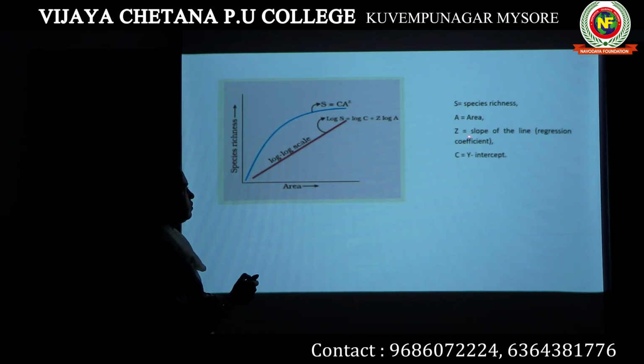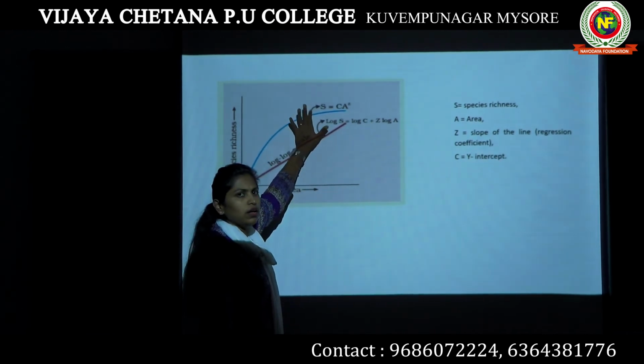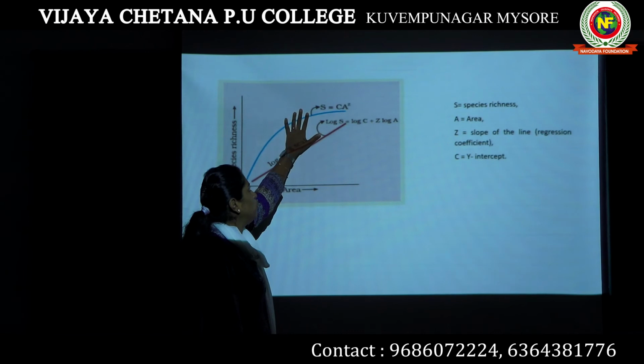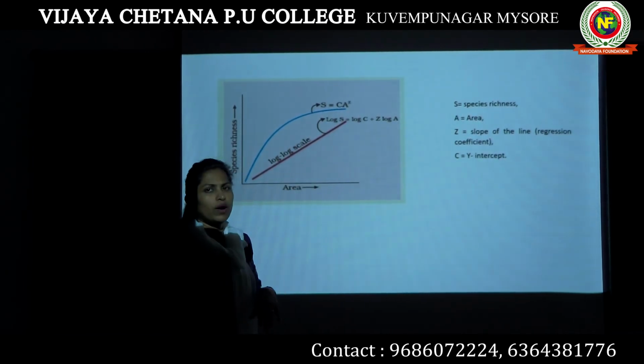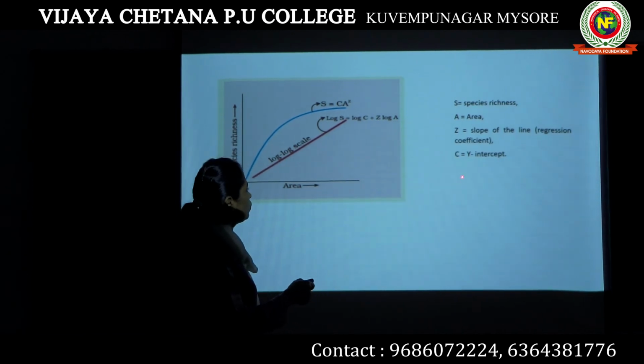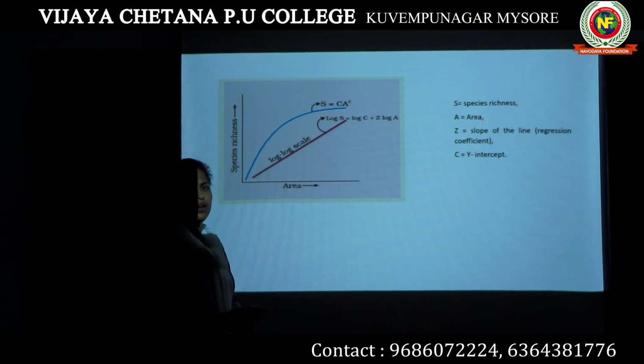Z is equal to slope. Z represents the slope of the line. C is equal to the y-intercept, that is, in which part the line intercepts the y-axis. C is equal to the y-intercept. Yes, Z means the slope of the line.